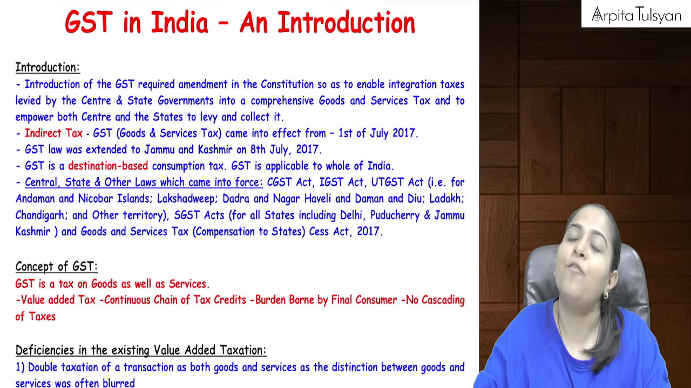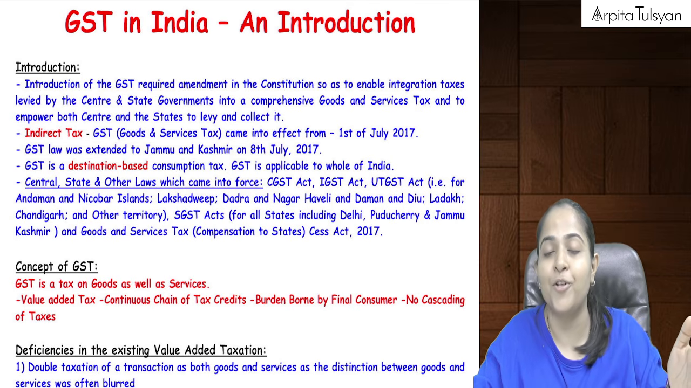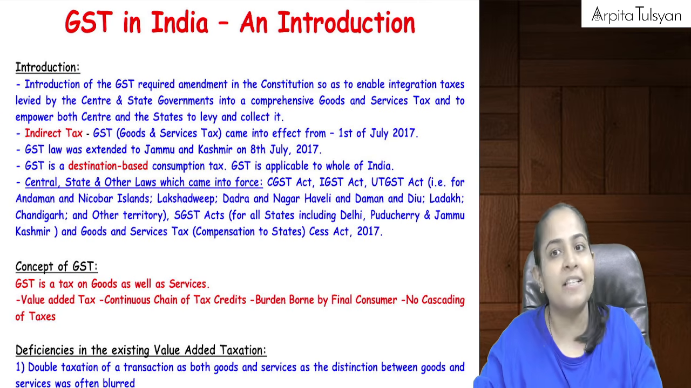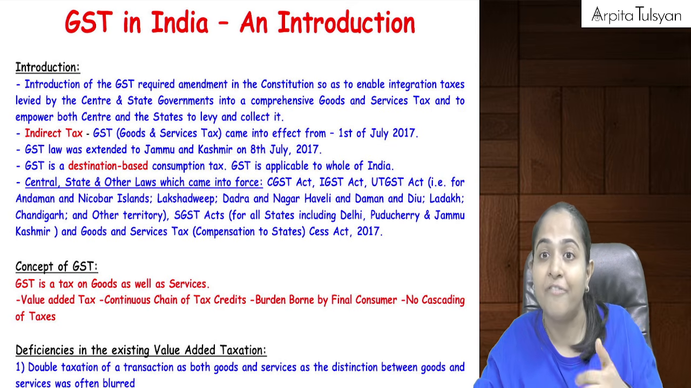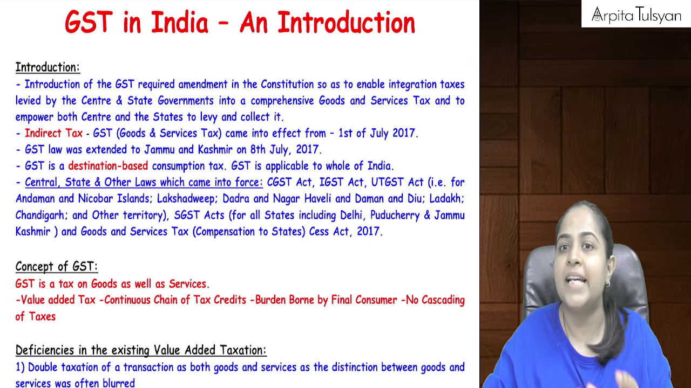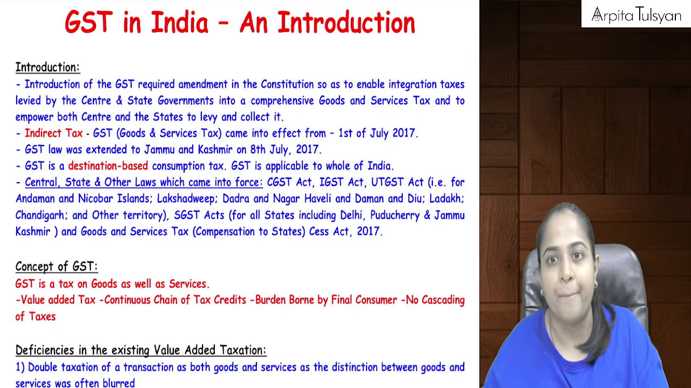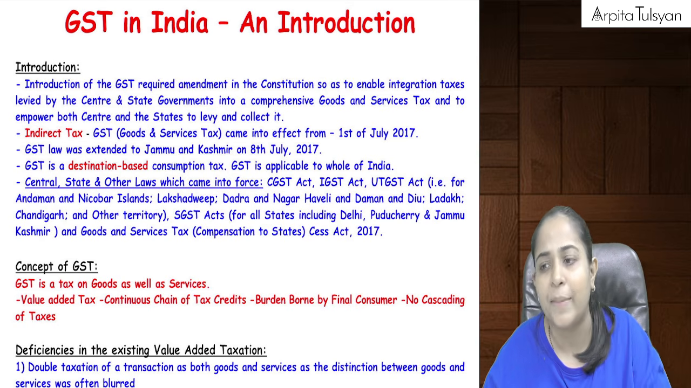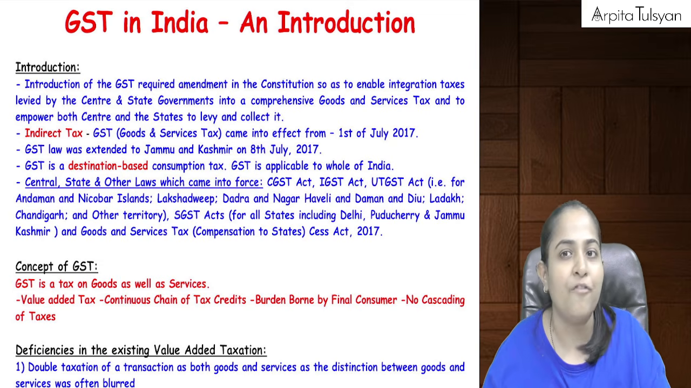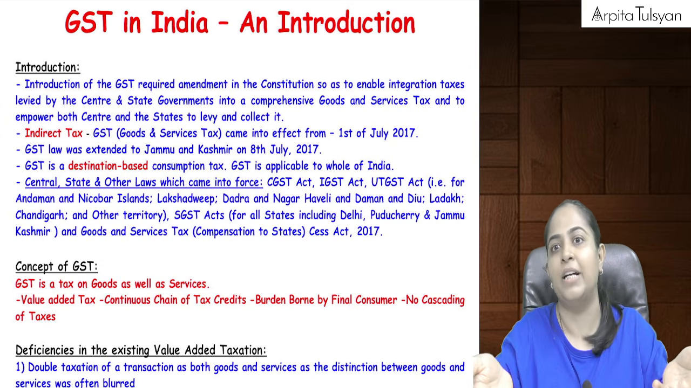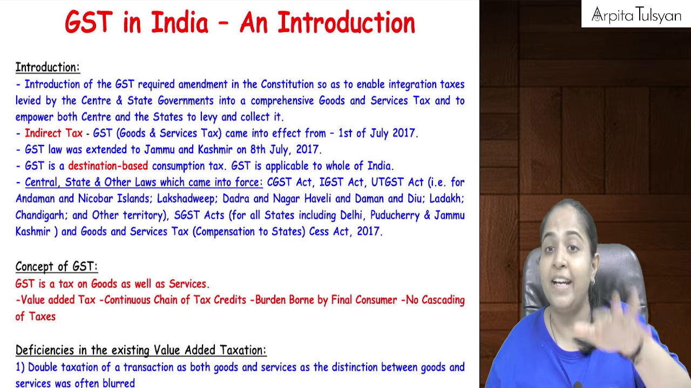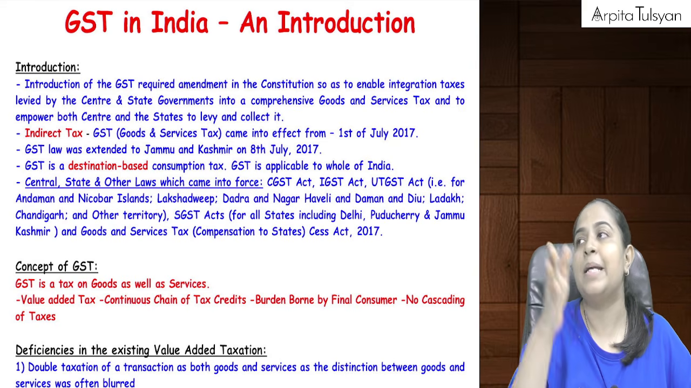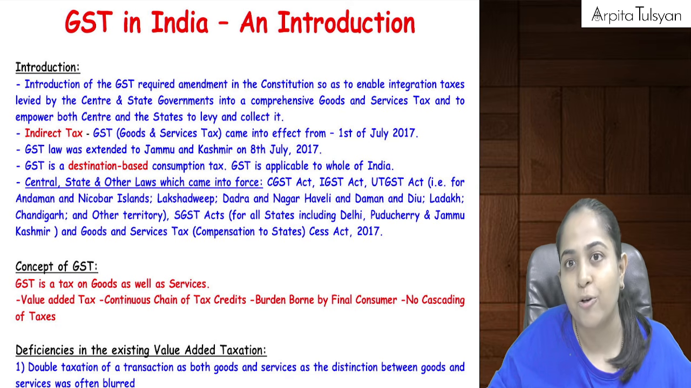Now, ma'am, what was the scenario before 1st July 2017? Was there no indirect tax? Definitely there were indirect taxes, because the economy cannot survive without taxes. The government will say, from where will we get money for public development, for infrastructure, for defense, etc.? So the government collects that money in the form of taxes, which we pay. We pay direct taxes, and we indirectly pay indirect taxes also. So my question remains the same: what was the scenario before 1st July 2017?